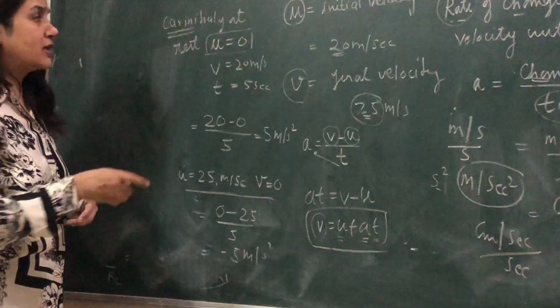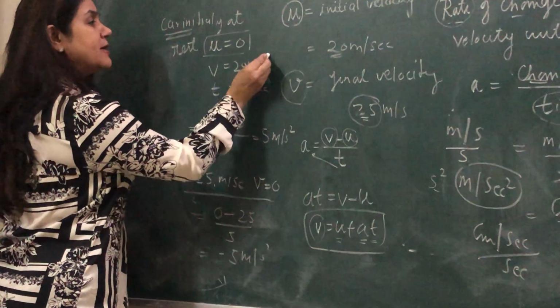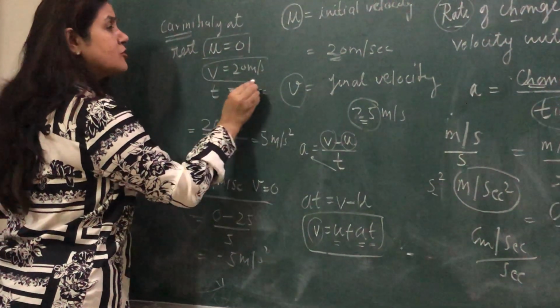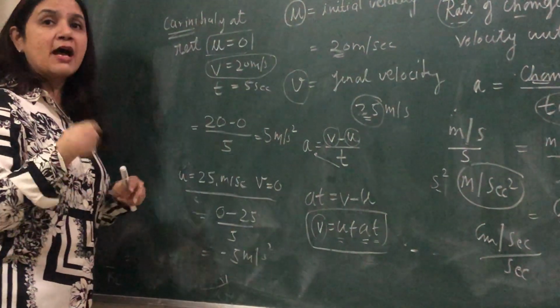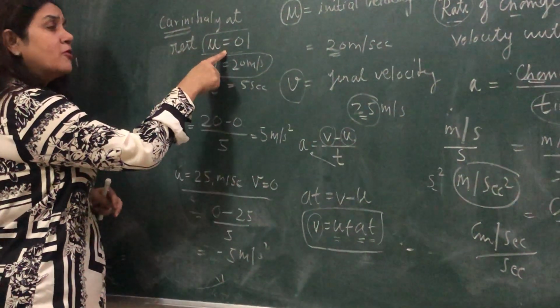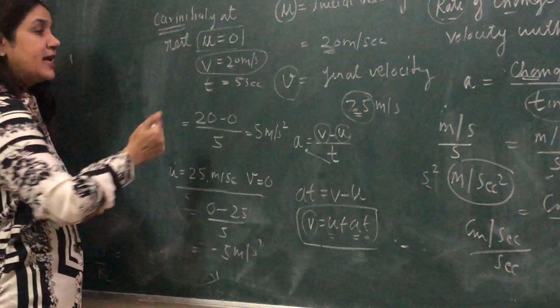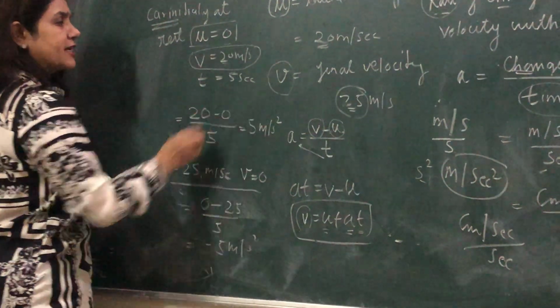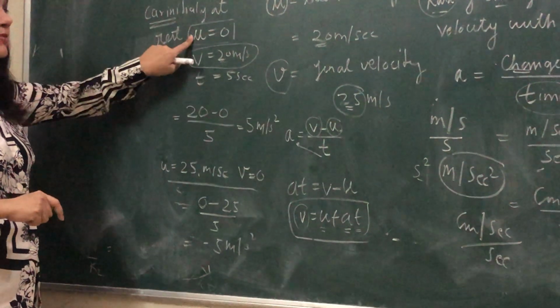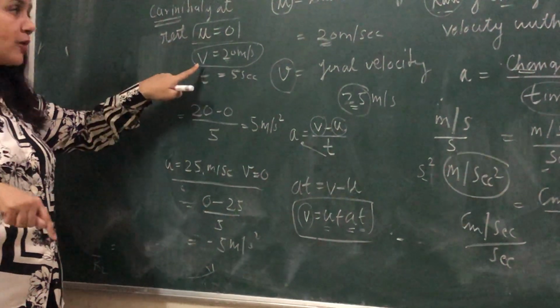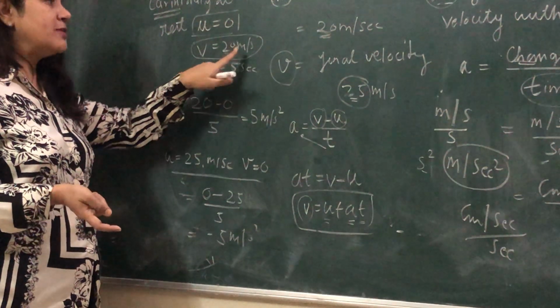But now the car is going to move. Somebody is driving the car. So after the initial velocity of 0, the final velocity will become, suppose, 20 meters per second, and the time period is 5 seconds. In 5 seconds from 0, the car is going to acquire a velocity of 20 meters per second.